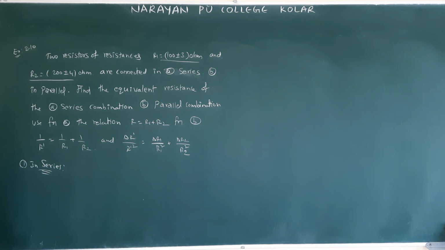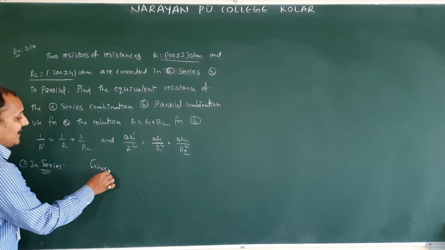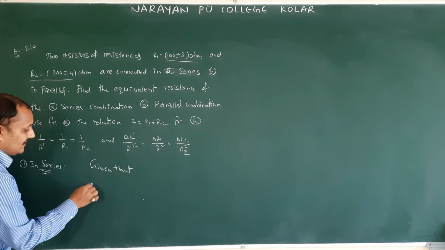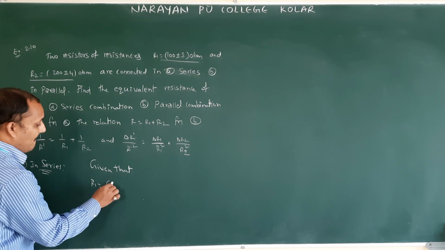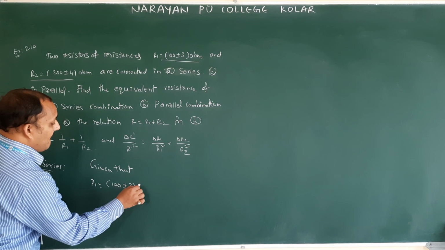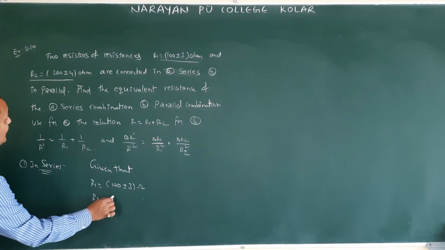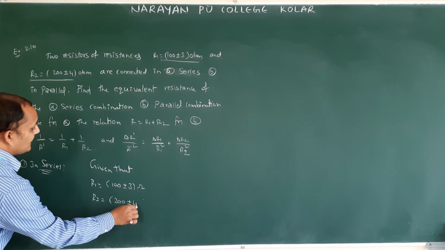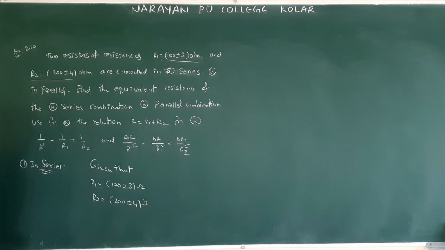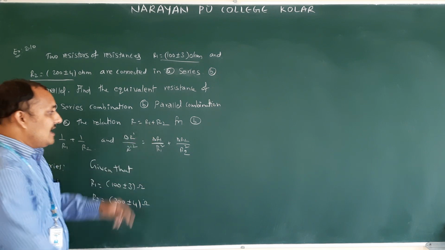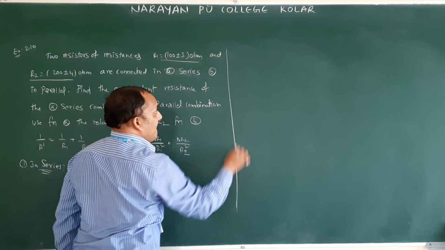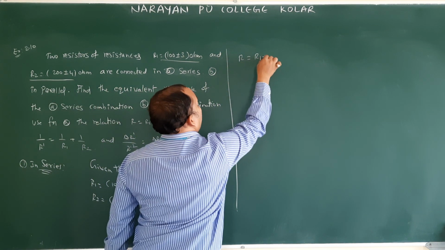Whenever we are going to solve the problem, first we have to write the given data. What they gave: R1 is equal to 100 plus or minus 3 ohm. R2 is equal to 200 plus or minus 4 ohm. Series combination formula: R is equal to R1 plus R2.